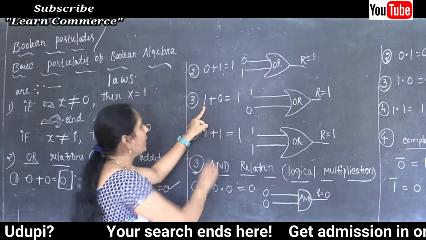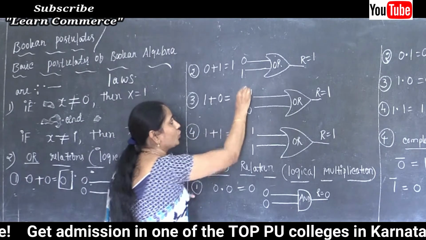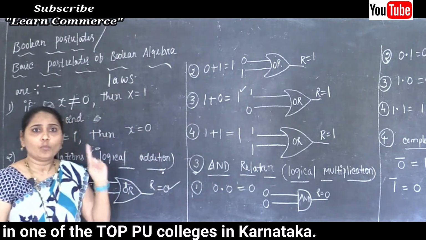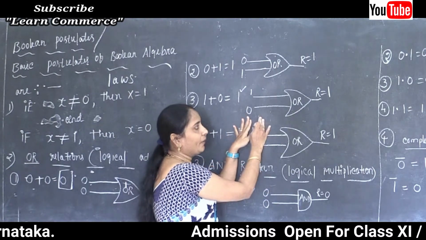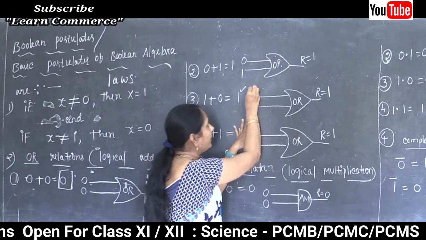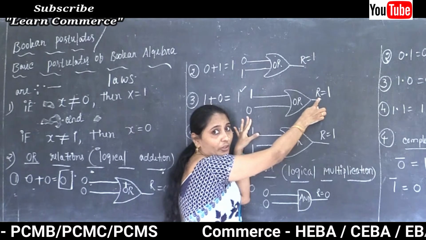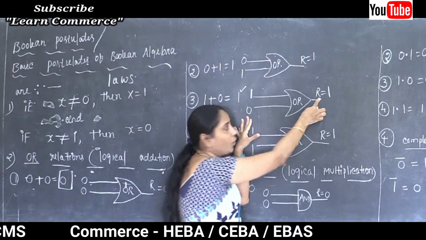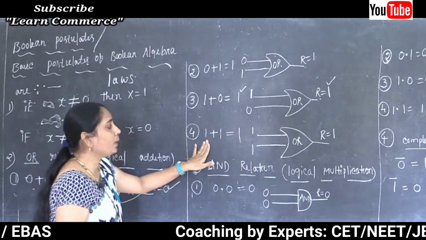And next, the third law, 1 plus 0 is equal to 1. When you are adding 1 plus 0, it is equal to 1. Now depending on the values, how are we going to draw the OR gate? So 1 OR 0, when you add 1 plus 0, the result is 1 only.